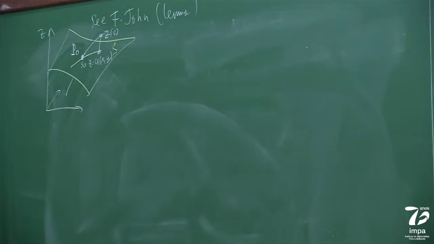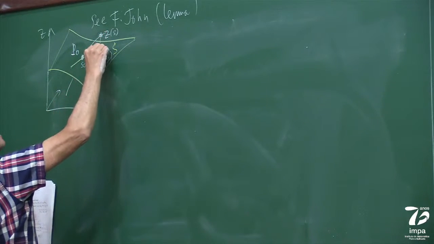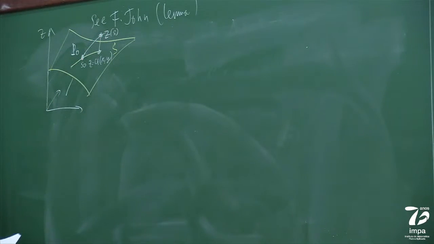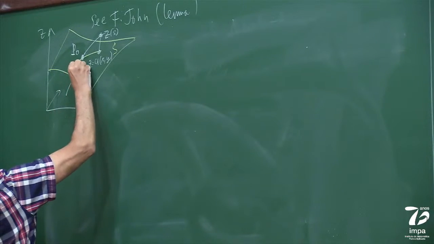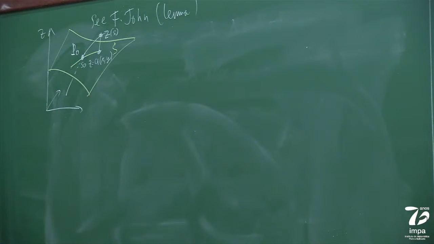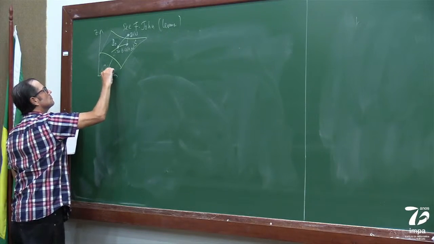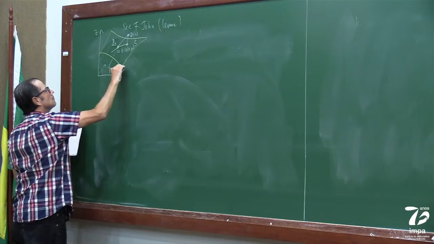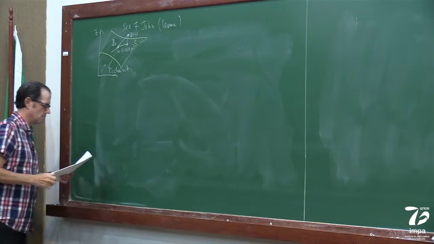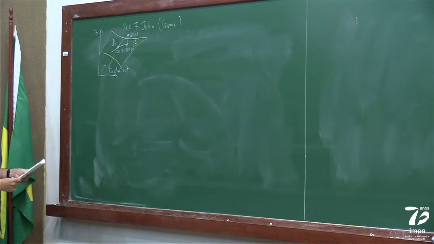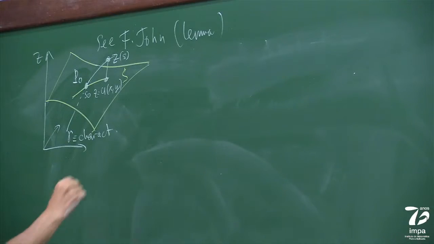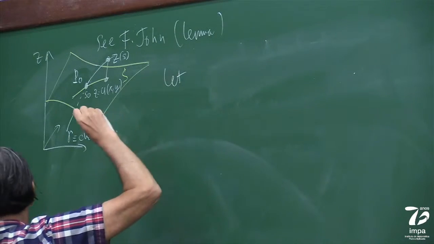Okay, I'll explain to you in just a second what's in mind here. It will become clear, I think, now. So gamma is sometimes the name given to the characteristic, right? This is s. Okay, so here is, say, how the lemma goes.